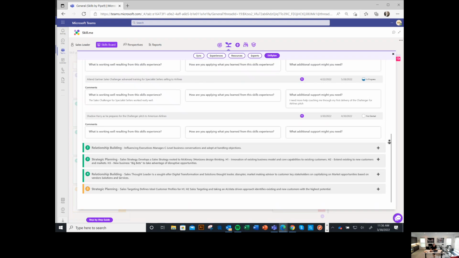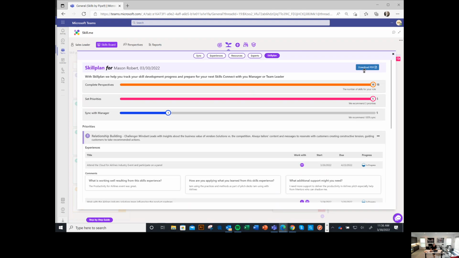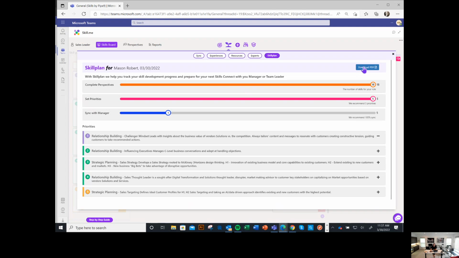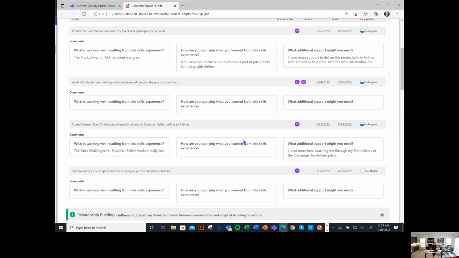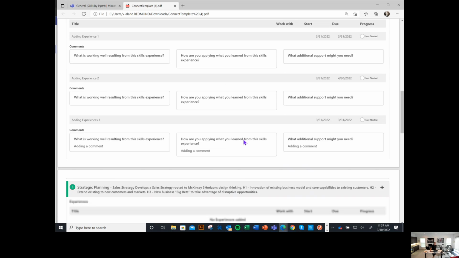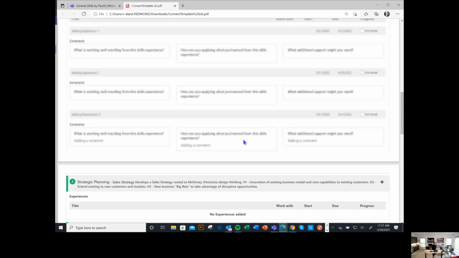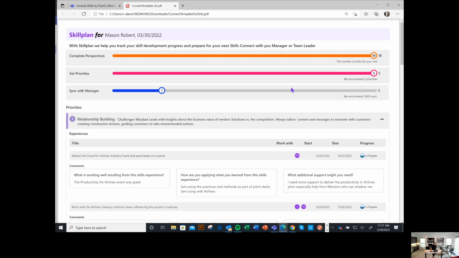And it gets even better here because if I just scroll back up, I can click on download PDF here. I'm just going to click on download PDF. And what happens with Skill Plan is a little PDF automatically gets created here, and I can open up that file. And you'll notice that all of this information now appears in a PDF. Here it is, the overall view at the top, and then a view of the progress I'm making against each one of these skill priorities, with all the commentary appearing as part of the PDF.